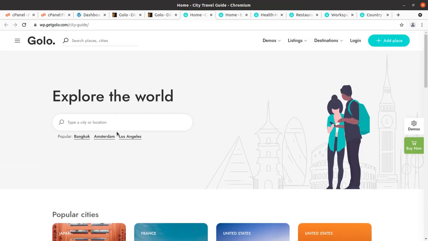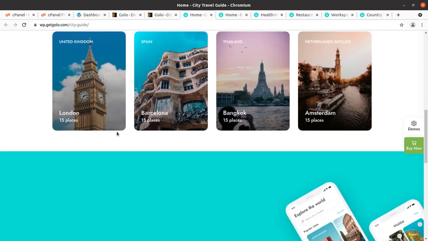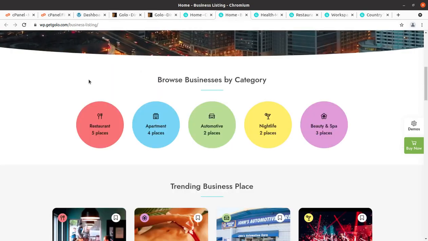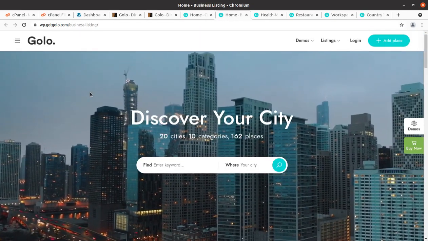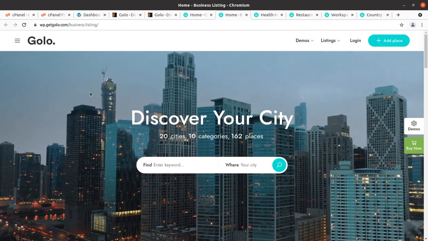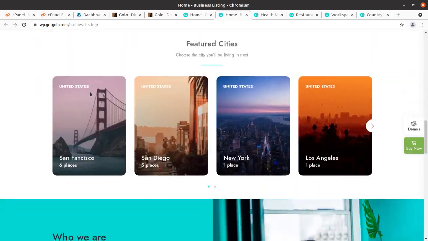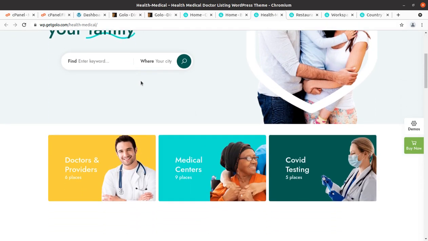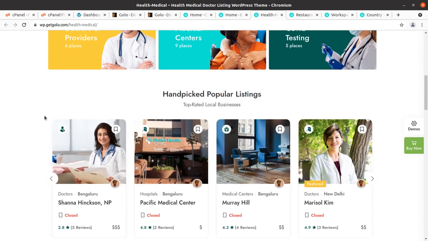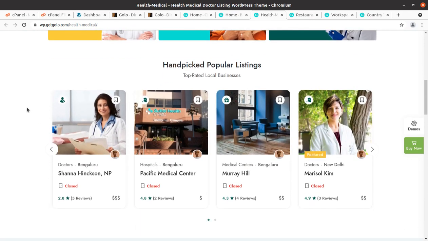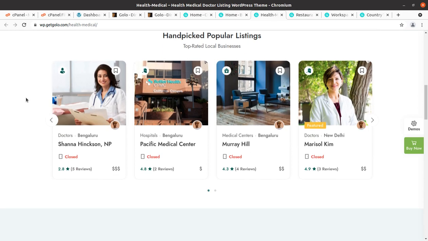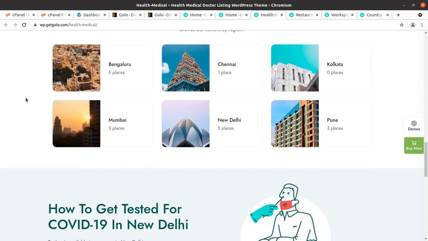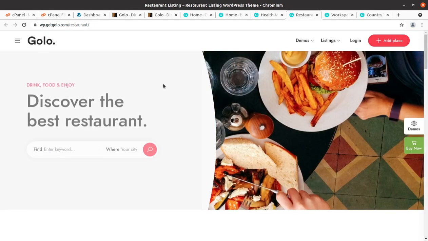This is city guide, and you can see the perfect and stunning look of the pre-made website. This is the business listing. It has also got a very suitable and stunning look. And the third one is this health medical guide. This is also very important and now being popular in the cities. Health and medical services are always on high search, so you can start your business listing website using this theme, if you want to provide information on health services available in the city or area.